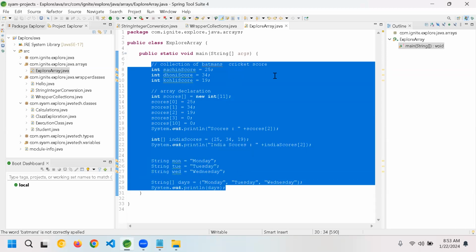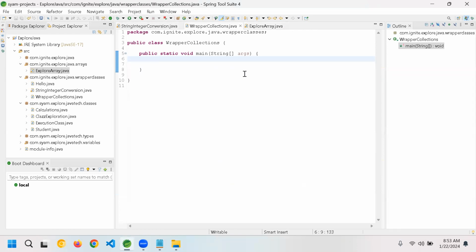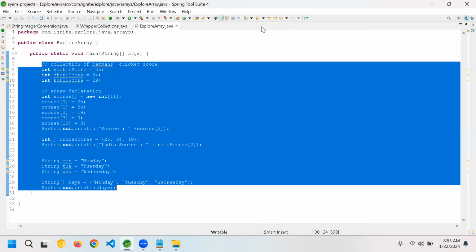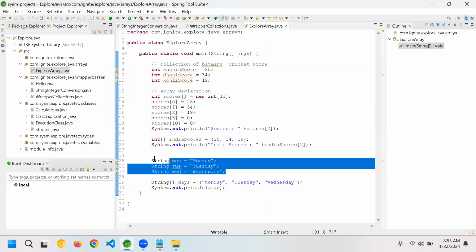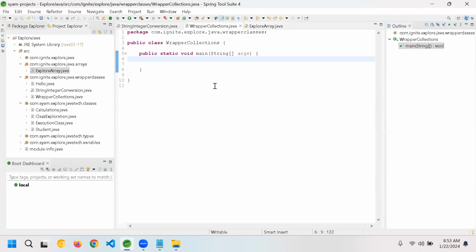That's where your collection framework has come into the picture. We'll just understand collection framework in the event of the wrapper classes. We'll not get deeper into this one because we have a separate session on that. So I go to the wrapper collections. Now let's take the same example, guys, which is cities. I'm copying this one, cities. I go to the wrapper collection. I want to have these cities.